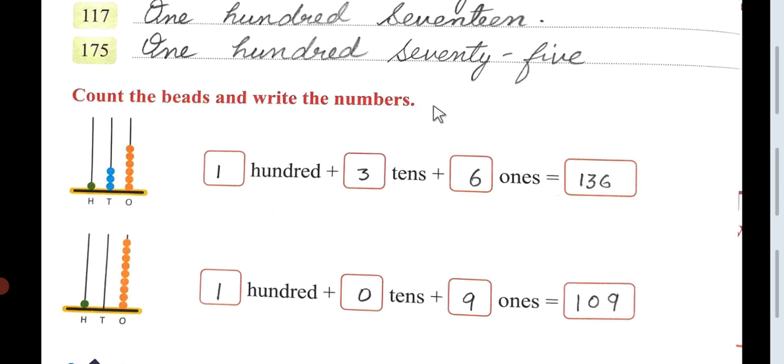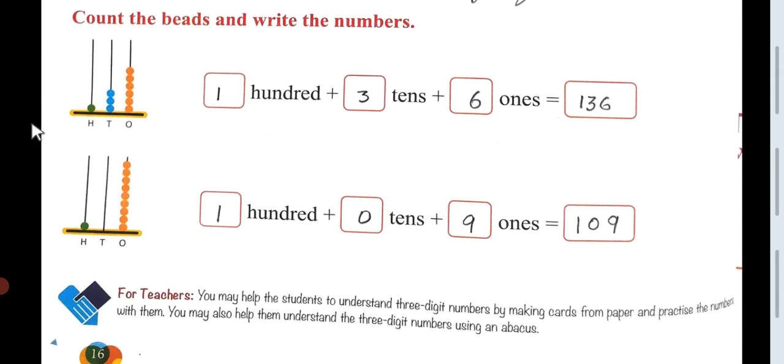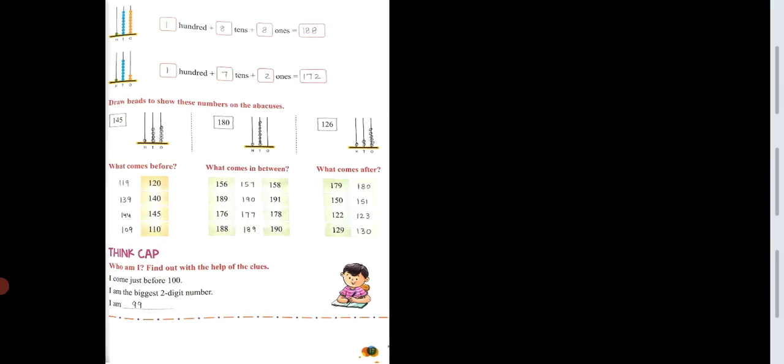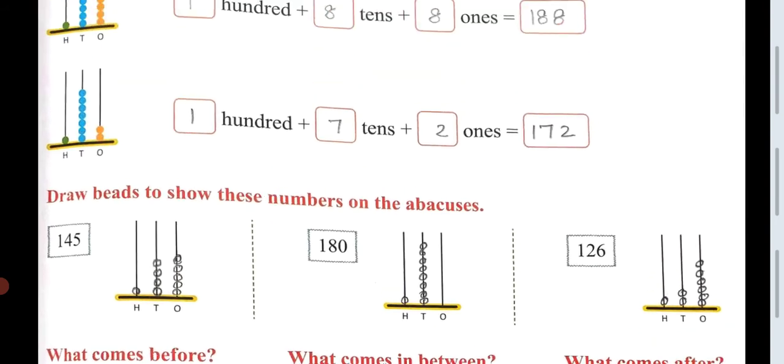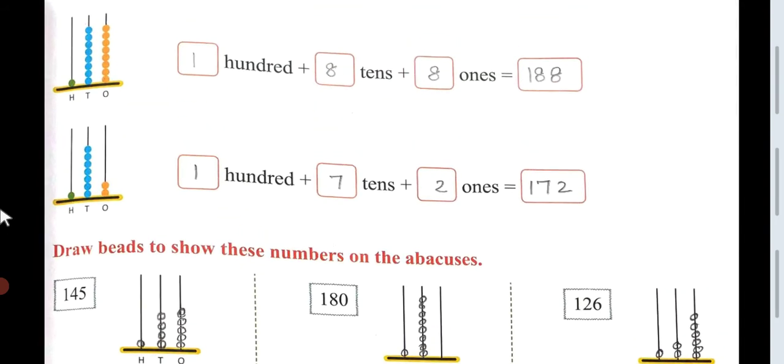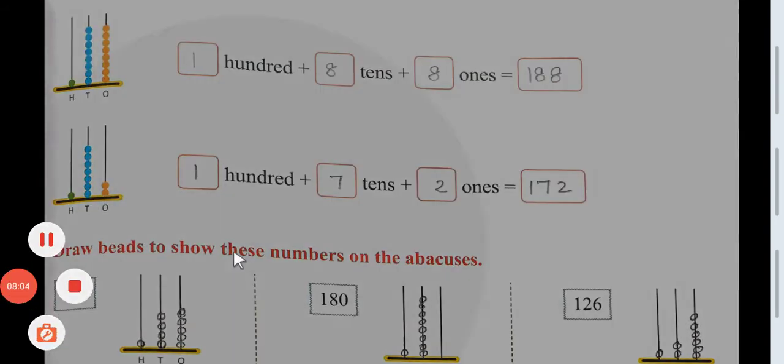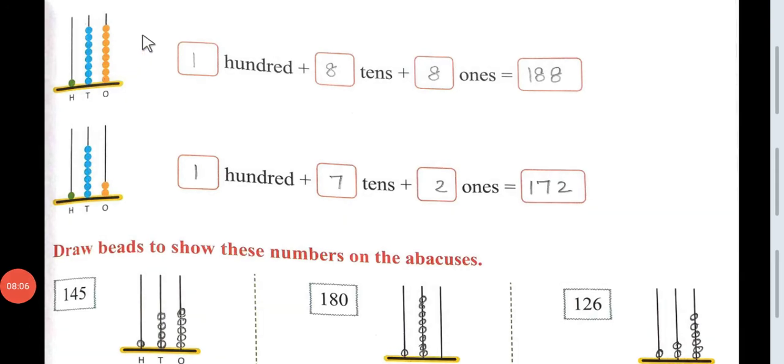Count the beads and write the numbers. So counting, you know the place of ones, tens and 100. So let's move on to page number 70. Please see, as I have done it for you. Count the beads on ones place, tens place and 100 place.